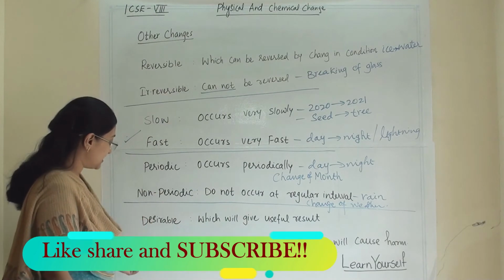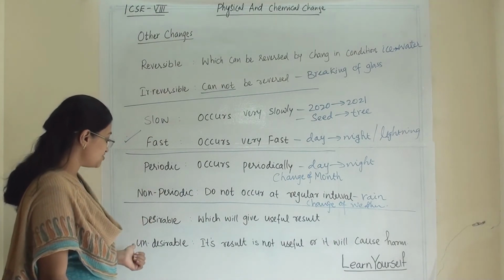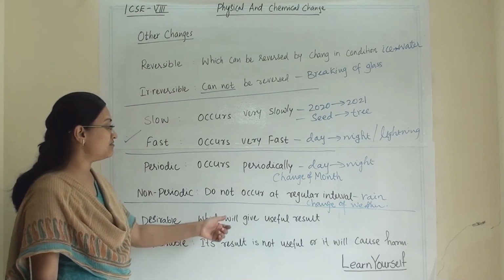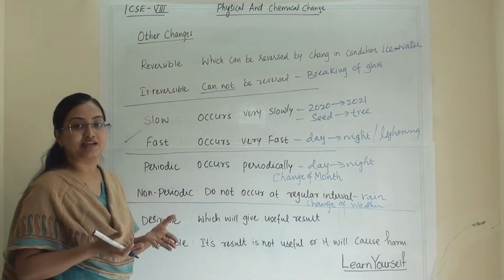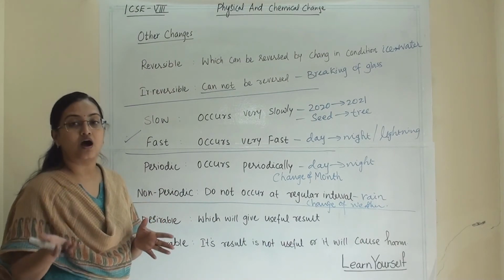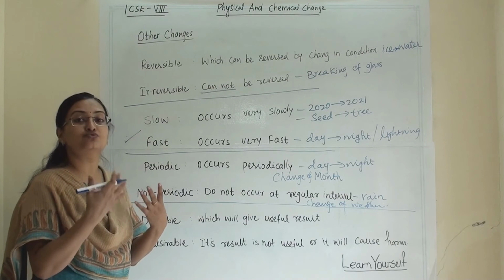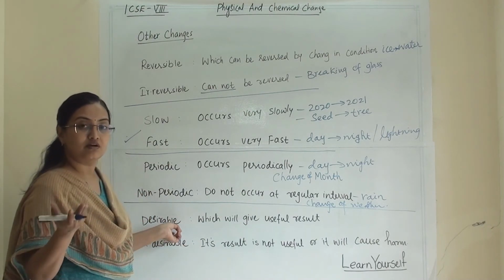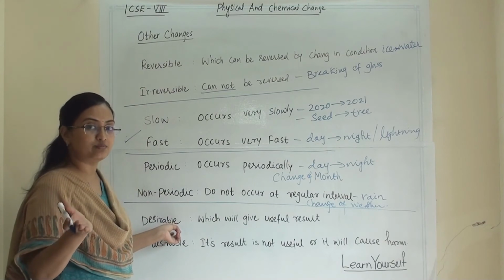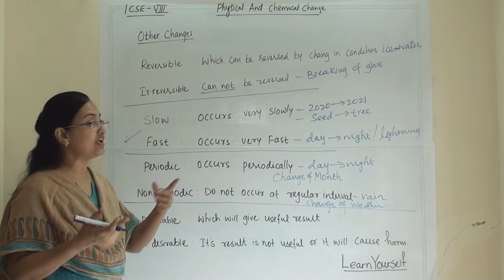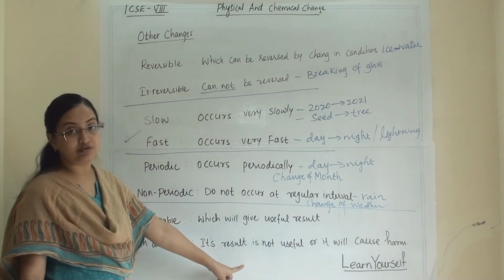Now the fourth category is desirable change and undesirable change. What is desirable? A change that gives a useful result to mankind, or is a useful change. It won't harm us or harm nature. Then it is a desirable change. For example, raining is a desirable change. Then an undesirable change. You can say breaking of glass is undesirable for us.